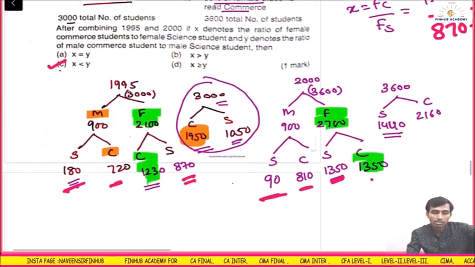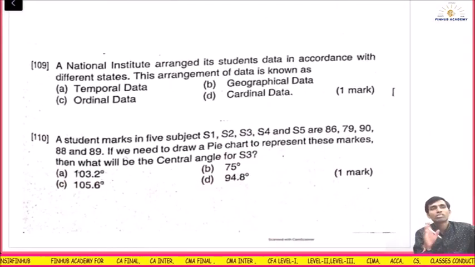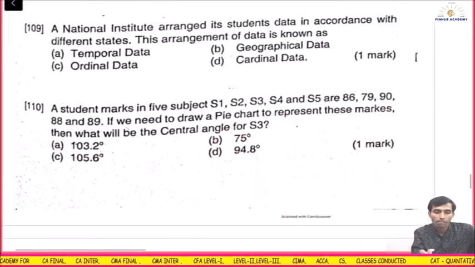Pause the video. If you have not understood, check how I have done, solve with me, then only you will understand how it is done.